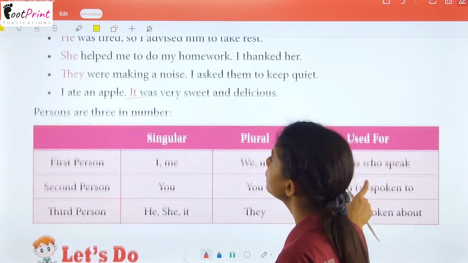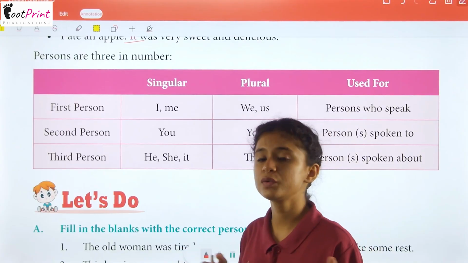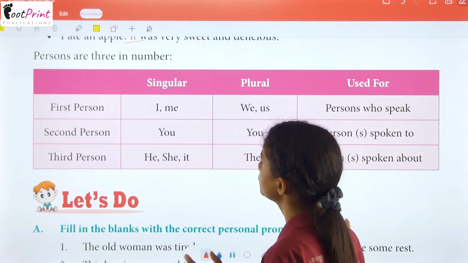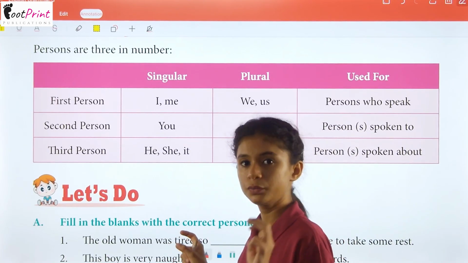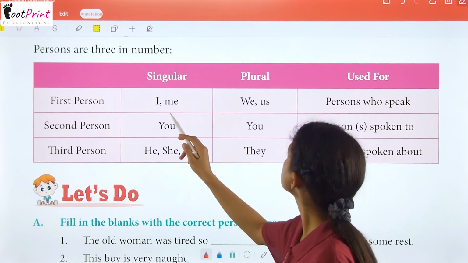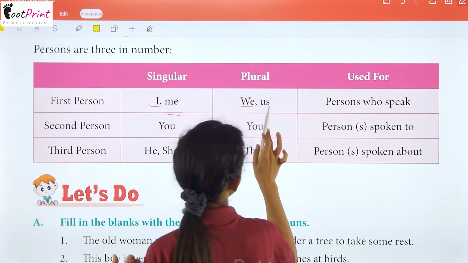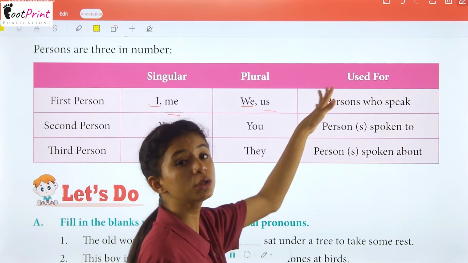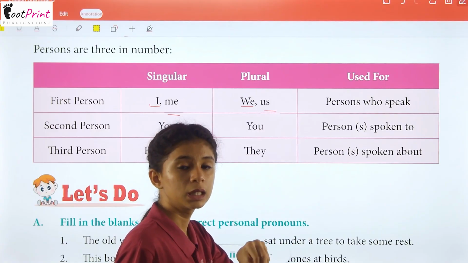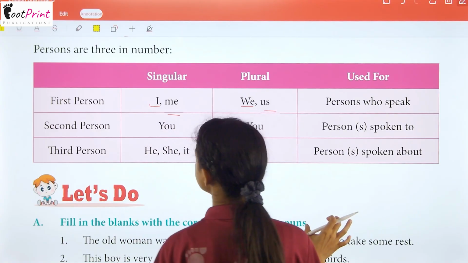Okay? Persons are 3 in number. So as I have already told you, persons are divided into 3: first person, second person and third person. First person in singular is I or me. Plural will become we and us. So it is used for the person who is speaking. The speaker is the first person.